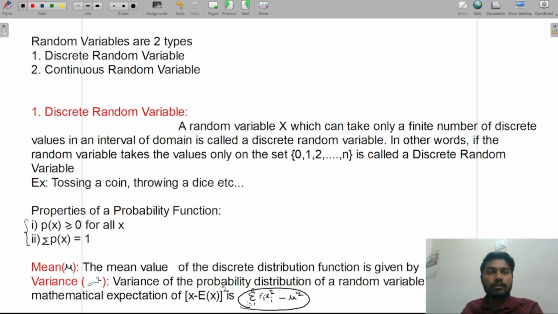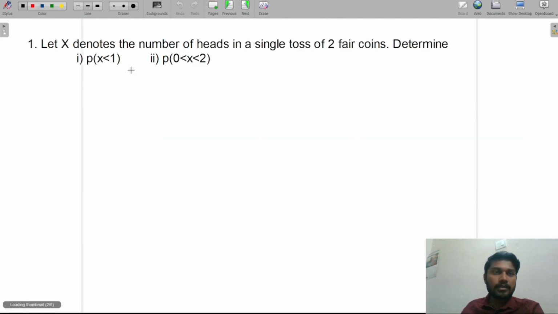Now we'll go to the first question in discrete random variable. Once you read the question properly, you can do the solution easily, and you can understand what is meant by random variable. What is the first question? Let X denote the number of heads in a single toss of two fair coins. Determine number 1, P of x less than 1, number 2, P of 0 less than x less than 2. Did you understand the question?